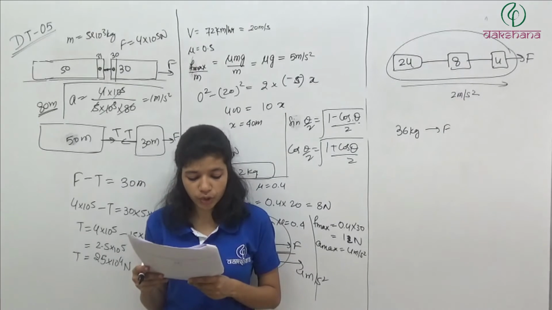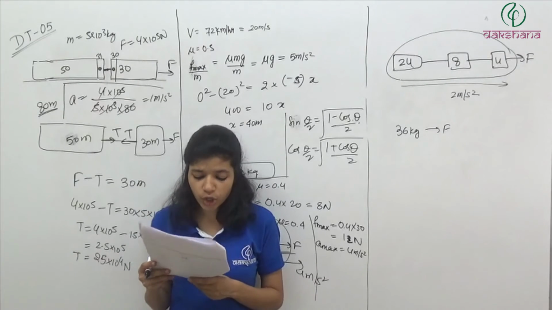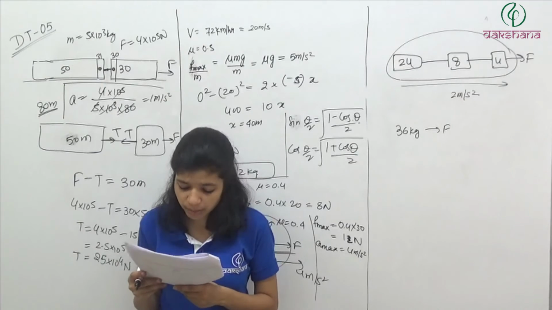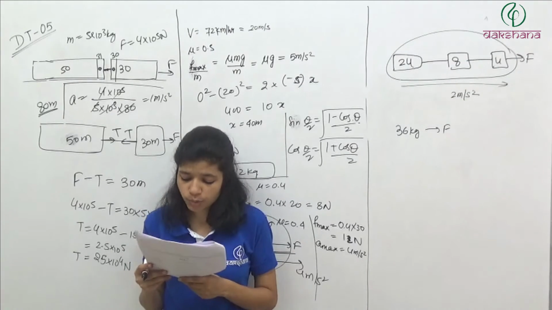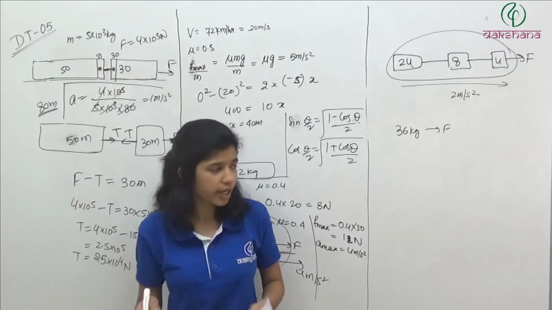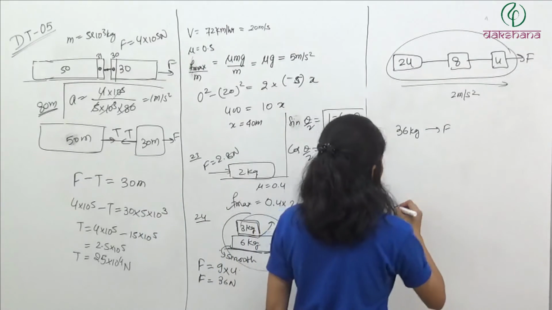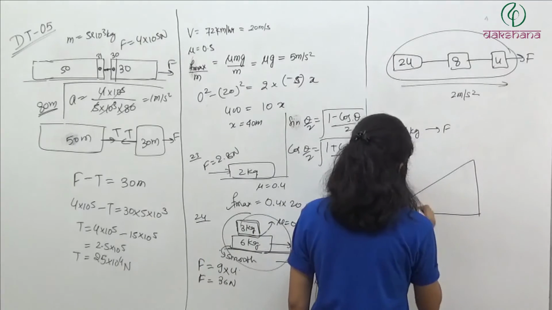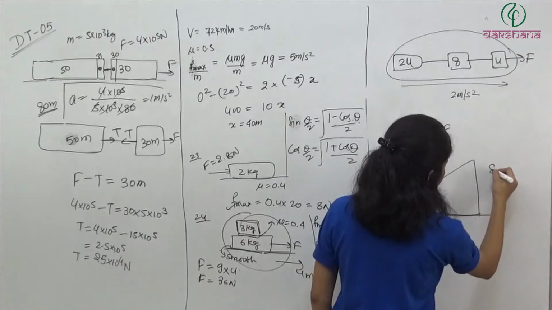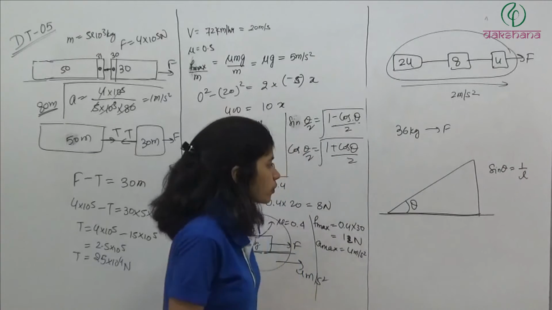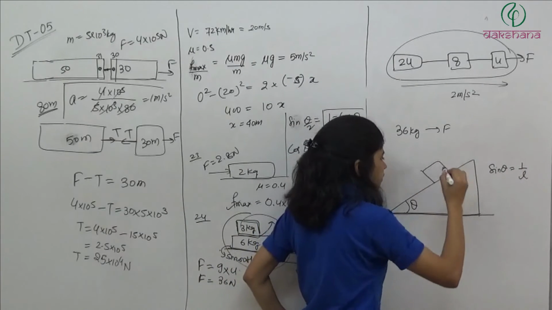Question number 30. The horizontal acceleration that should be given to a smooth inclined plane of angle sine inverse 1 by L to keep an object stationary on the plane relative to the inclined plane is. So this kind of question we have done. So we have an inclined plane which is inclined at an angle theta, where sine theta for that angle is 1 by L. It is given in the question. Now a block is kept on this system.